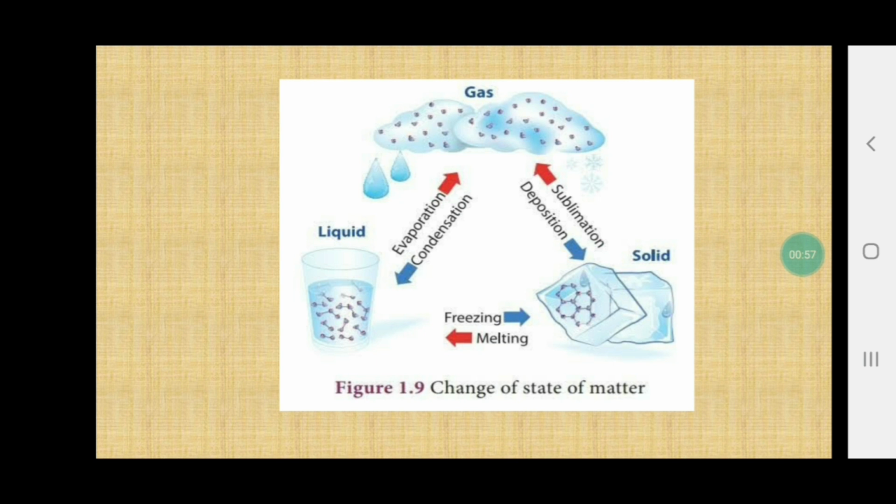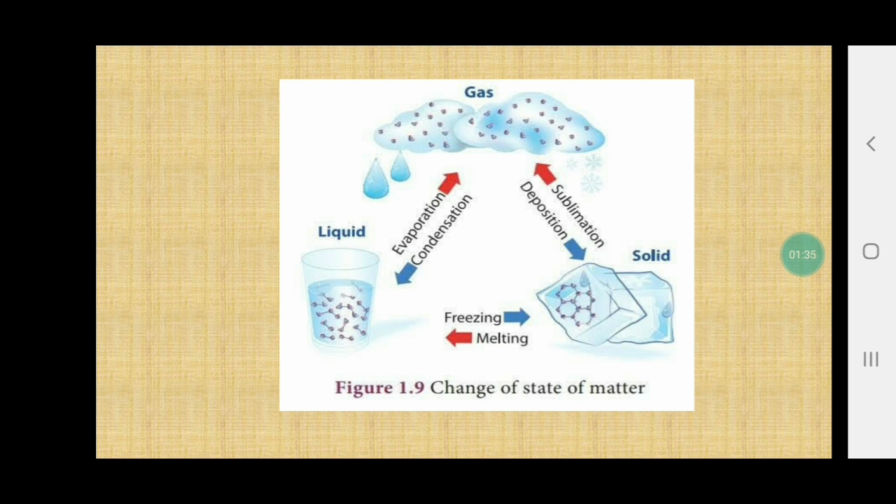liquid is formed, means what is taking place? Condensation takes place. When liquid is cooled, it gets converted into solid, freezing takes place. But can solid be directly converted into gas, or gas directly converted into solid? The answer for this is yes. When the solid is directly converted into gaseous form, sublimation takes place, and when the gas is cooled, it gets converted into solid, that is, deposition takes place.